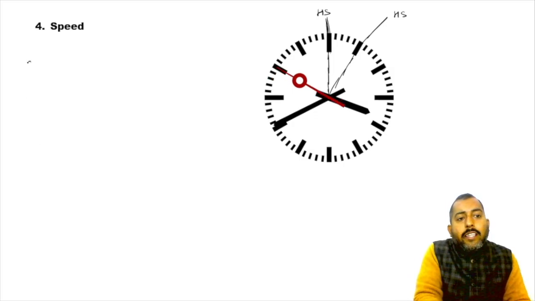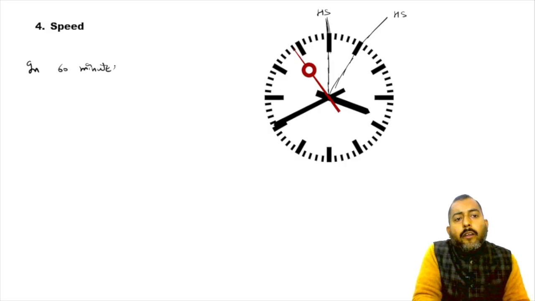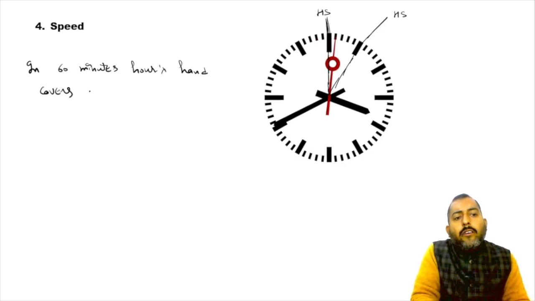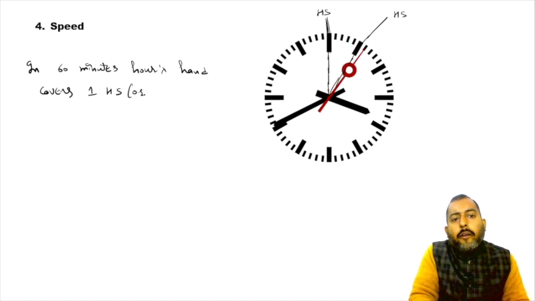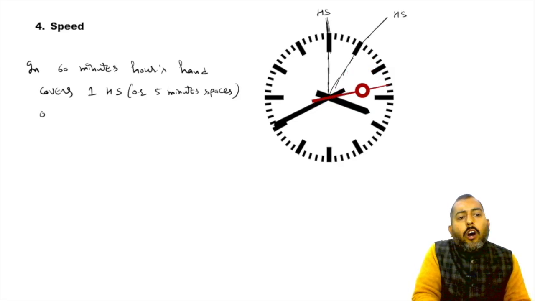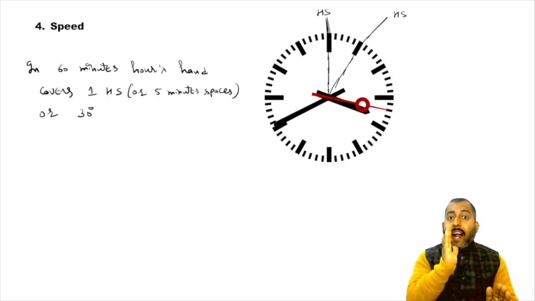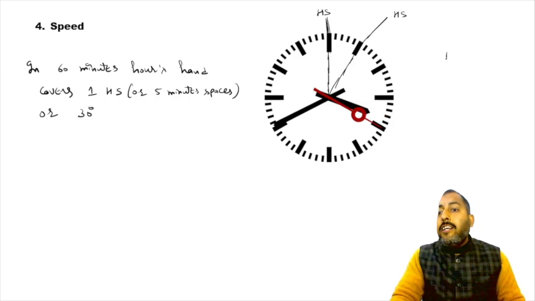So I can say in 60 minutes, our hand covers 1 hour space or 5 minute spaces or 30 degrees. Now imagine it. Our hand is pointing towards 12. So after how many minutes?